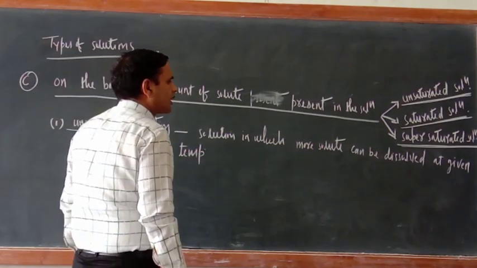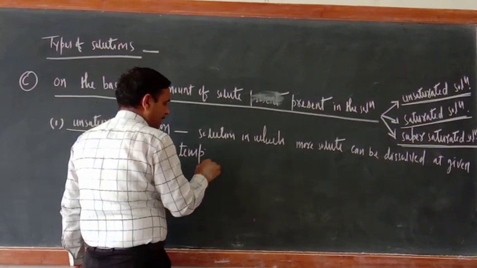Solution in which more solute can be dissolved at given temperature.